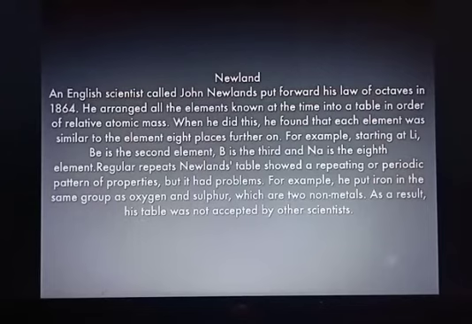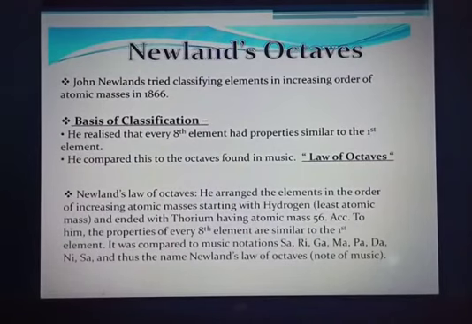So we will see in detail what his basis of classification was. Like I said, he tried classifying elements in increasing order of atomic masses, and he put forward his law in 1864. So what was the basis? Children, he realized that every 8th element had properties similar to the first element. He compared this to the octaves found in music and he called this the law of octaves.